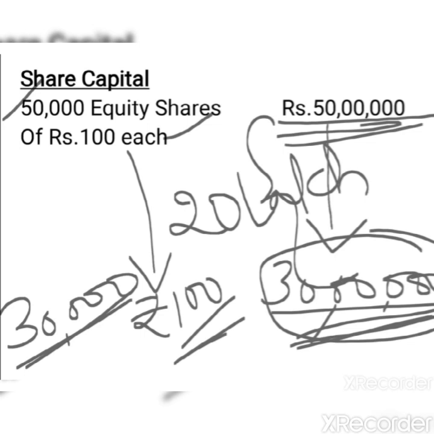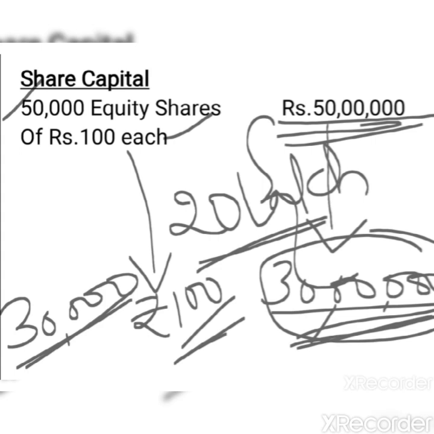Now you may get a question like why the shareholders will agree to forgo this 20 lakh rupees. Is it not a loss for them? Answer is yes. Let me tell you why. Shareholders feel that if the company continues with the same amount of capital, then in the near future it may be liquidated. And you might have seen that in case of liquidation, there is an order of payment in which the liquidator has to distribute the total receipts of the company, and the equity shareholders appear as the last item in the order of payment, which means that if the receipts of the company are not sufficient to pay all the debts of the company, then the shareholders will not get back even 1 rupee.